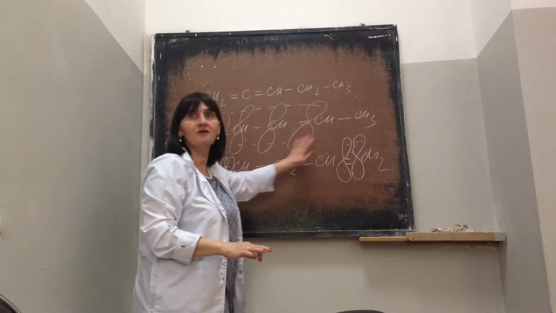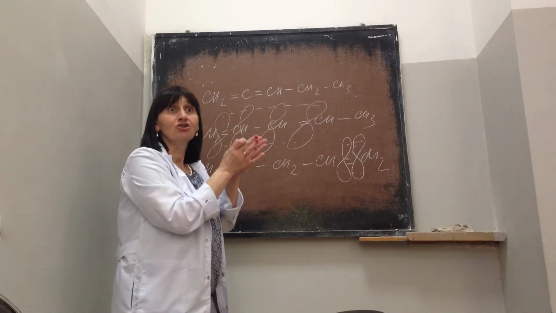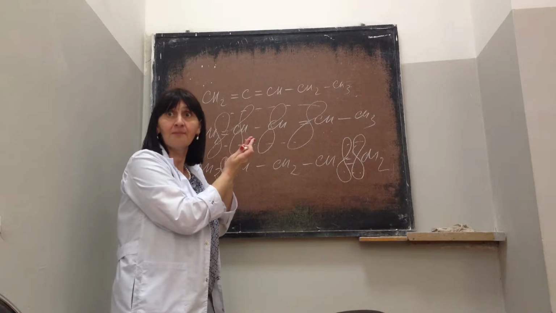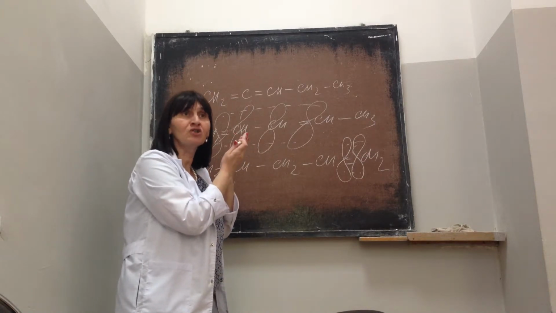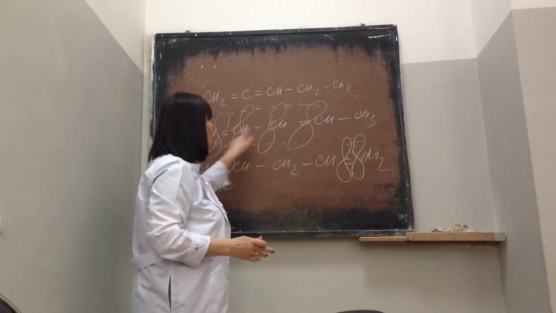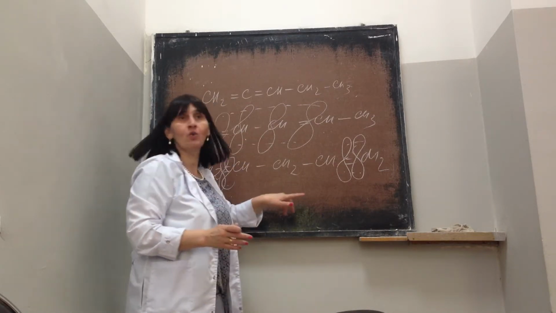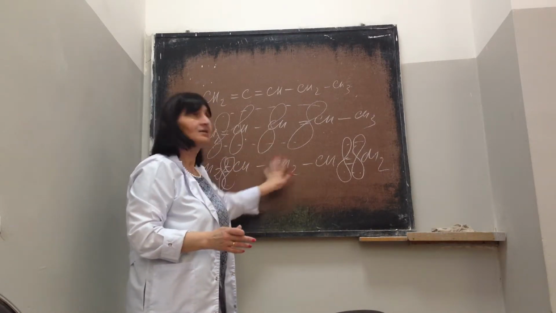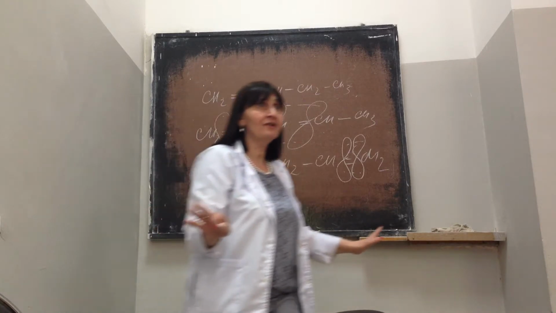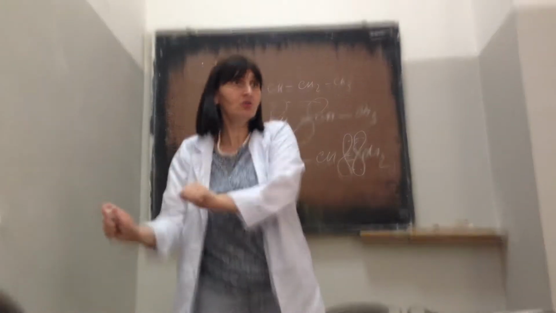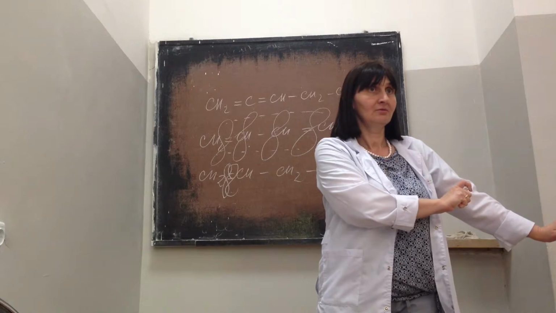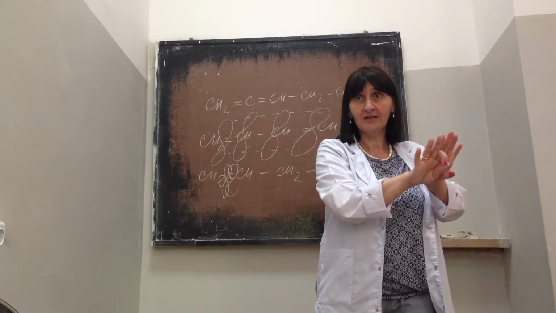Here you have 4 atomic orbitals together. All of them overlap each other, and it's possible only if between 2 double bonds you have one single bond. If you have more than one single bond, like this, there is no conjugation. You have 2 and 2, not 4 together.